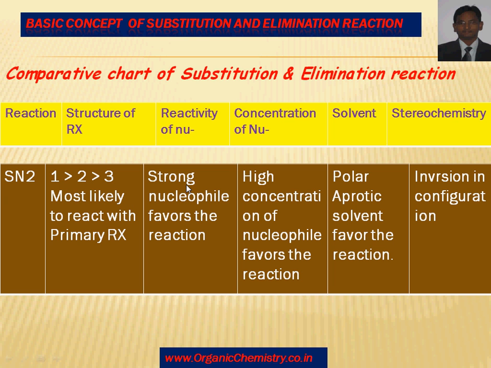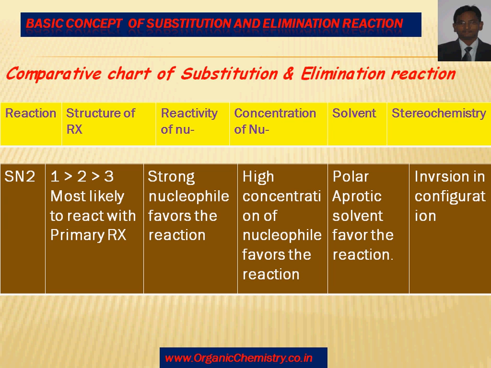For reactivity of nucleophile, strong nucleophile favors the reaction, because nucleophile has to break the carbon halogen bond. High concentration of nucleophile favors the reaction, as nucleophile again has to break the carbon halogen bond.